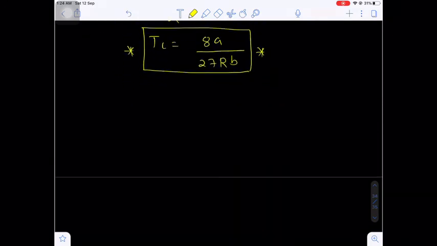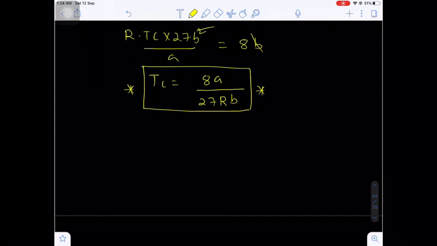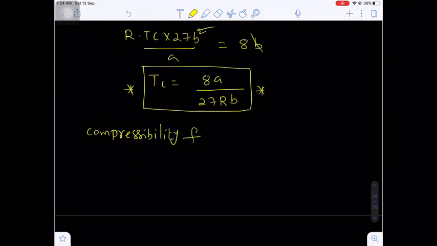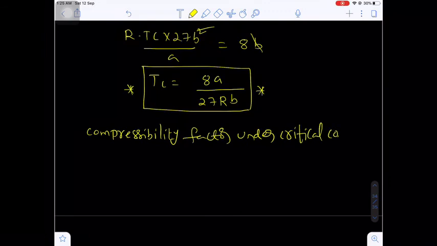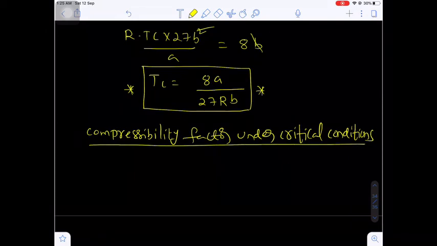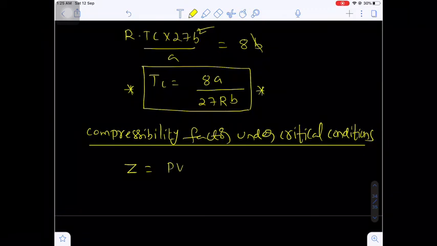Now after getting the critical constants, there is a small calculation, that is the compressibility factor under critical conditions. Under critical conditions, what is the compressibility factor? Okay. Now what is the compressibility factor for 1 mole of a real gas? Z is equal to PV upon RT.